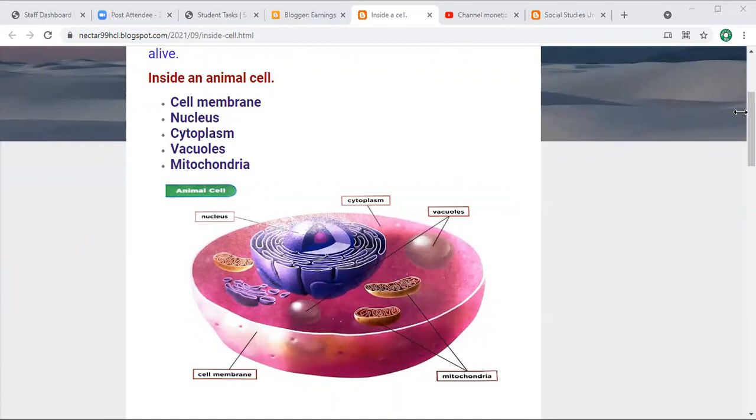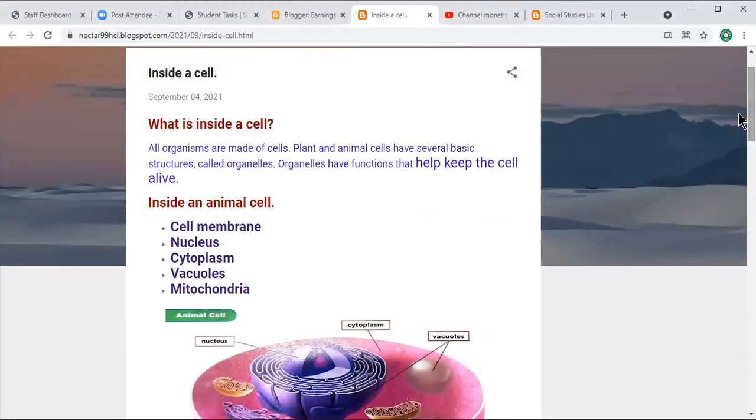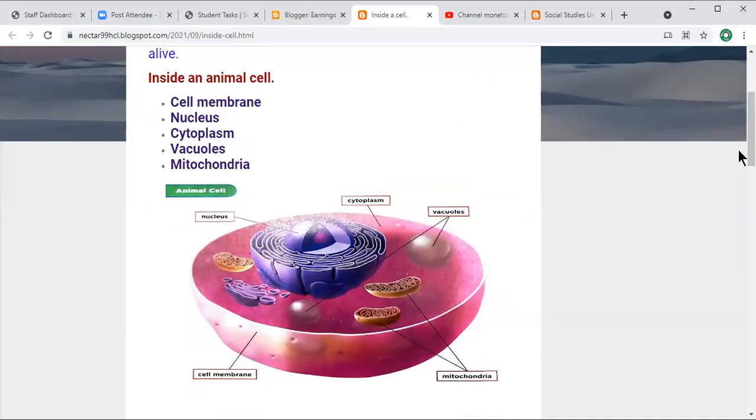So now I'm going to explain to you. We know that inside an animal cell, these are structures, or you can say the basic parts. Yes, Abdullah. Teacher, I want to answer. Just read. Yes, please. Yes, you can. Okay.